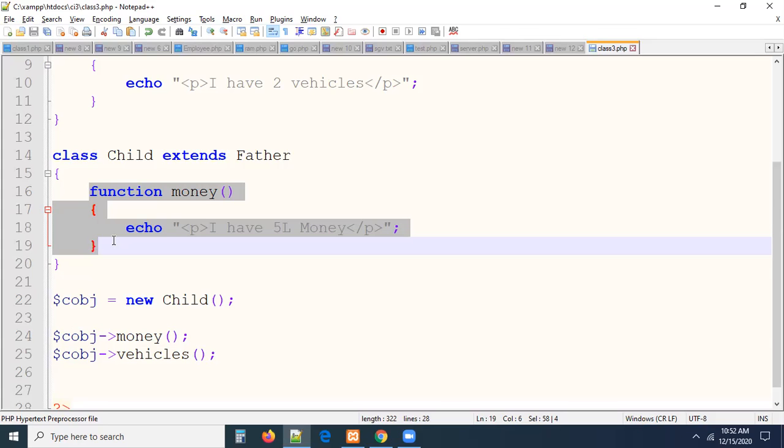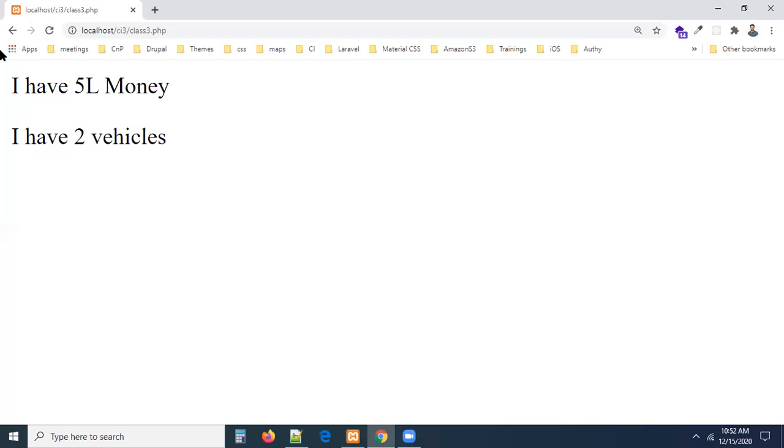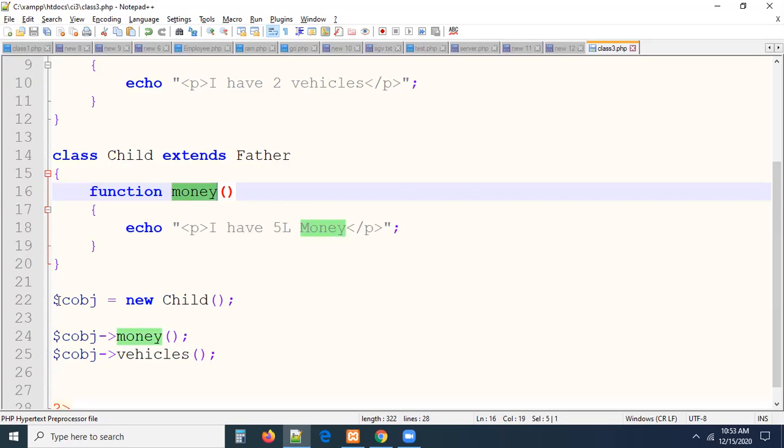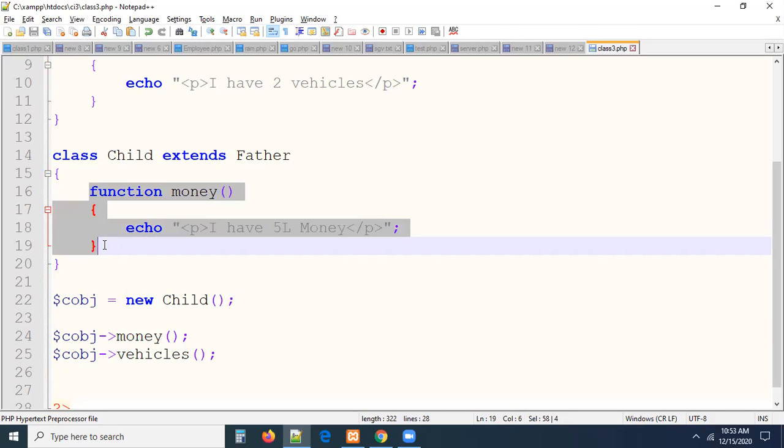You cannot call the parent method because when we are having a method with the same name in the parent class and child class, first priority is for the child class. So you are going to get the output as I have 5L money, but where are you getting the vehicles? Vehicles are coming from father. And money is coming from your method only because you are earning money now. When we are having two methods with the same name in the base class and subclass, first priority is going to be the subclass because what is the object we created? Subclass object we created. So by creating a subclass object, it will look for the money method in the subclass only. And if the money method exists, it will print. Otherwise, it will look into the parent class.